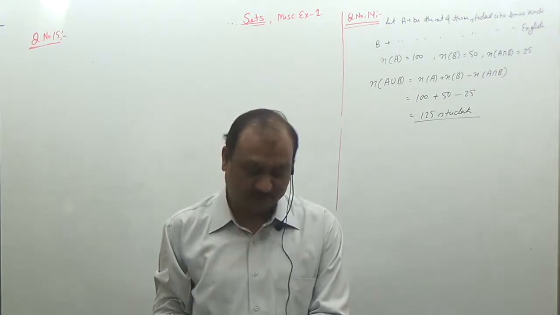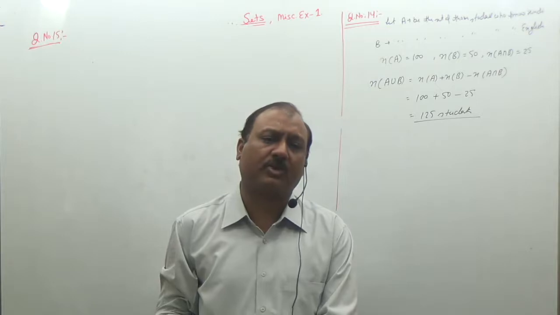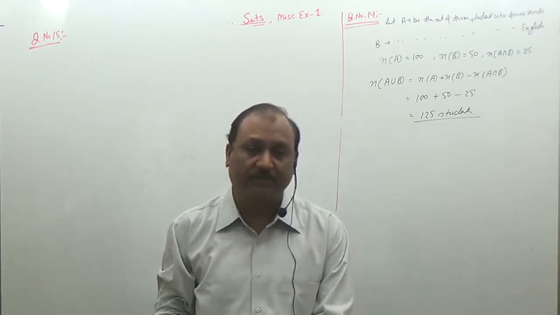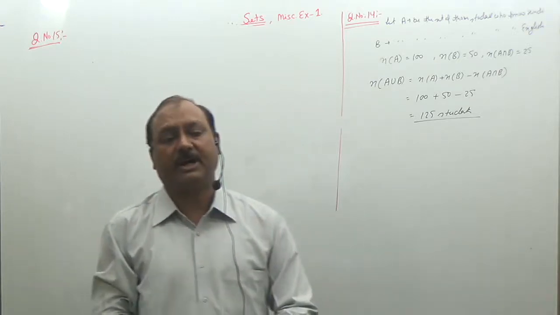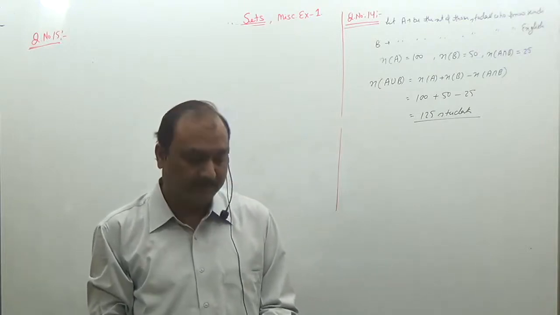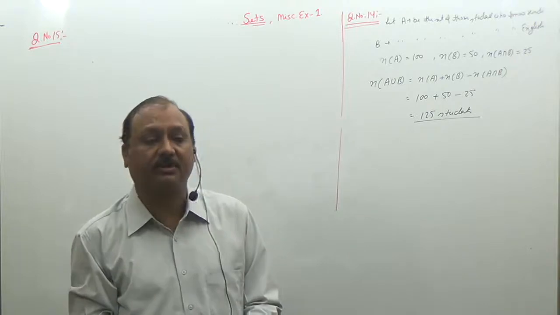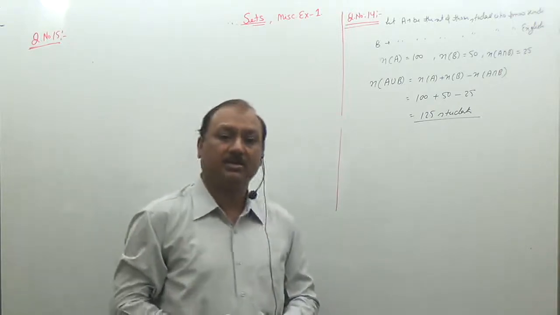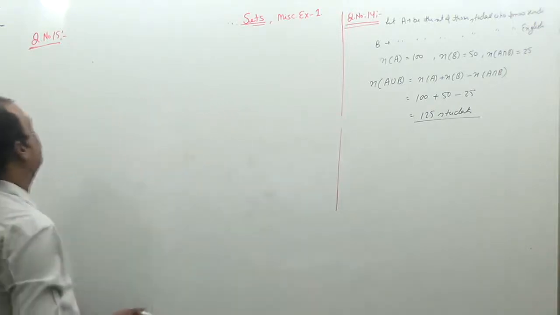So this problem also can be solved in 2 ways. One is by the identity or formula, n(A union B union C). But there is a simple method, we can solve by the arrow diagram.